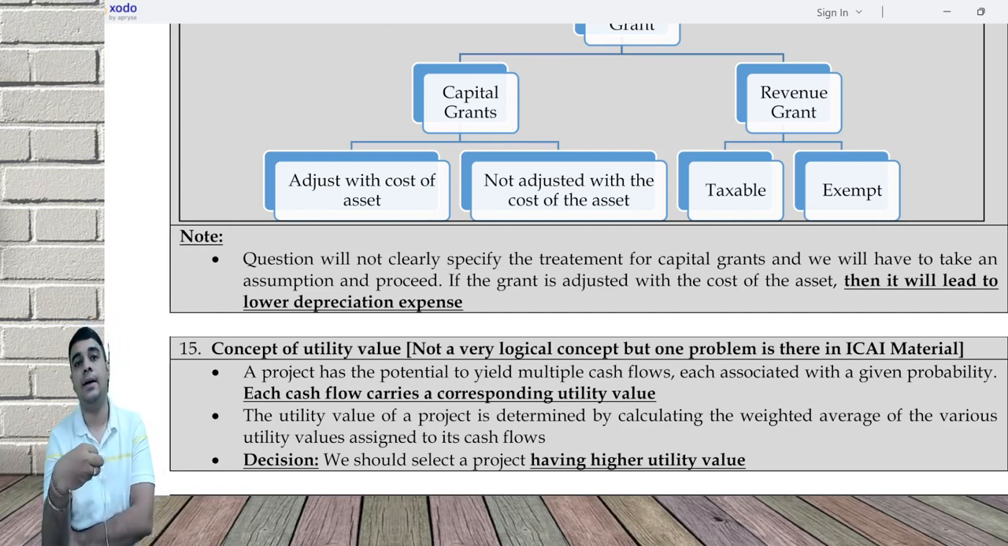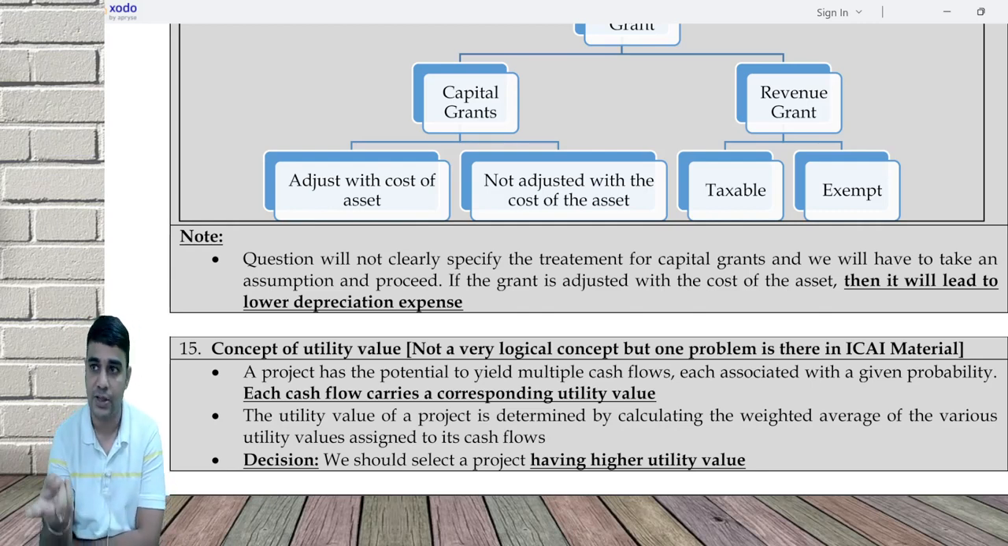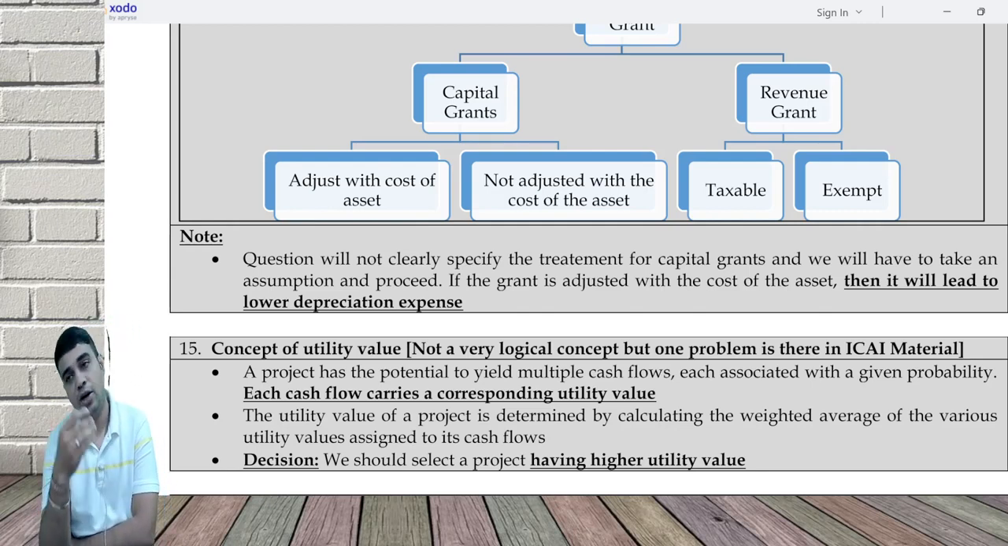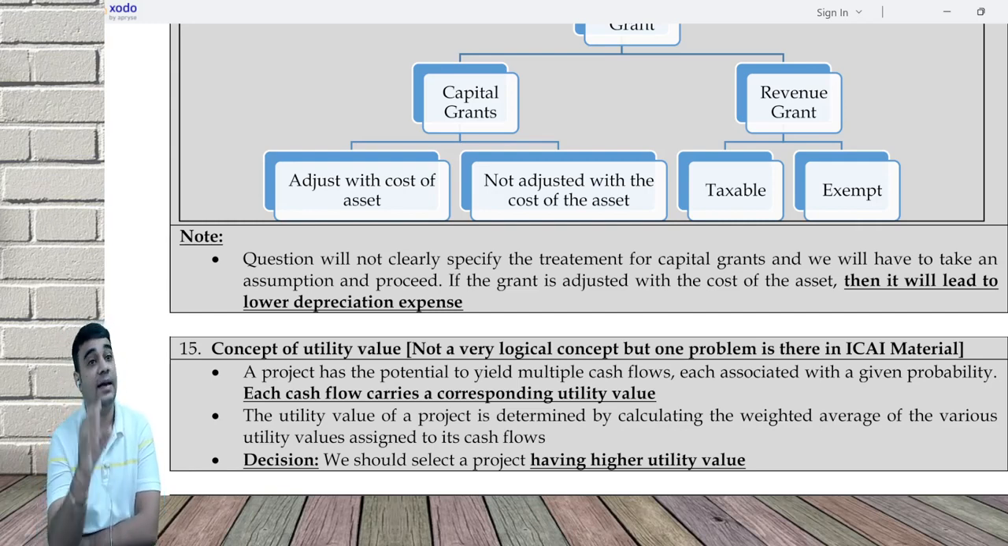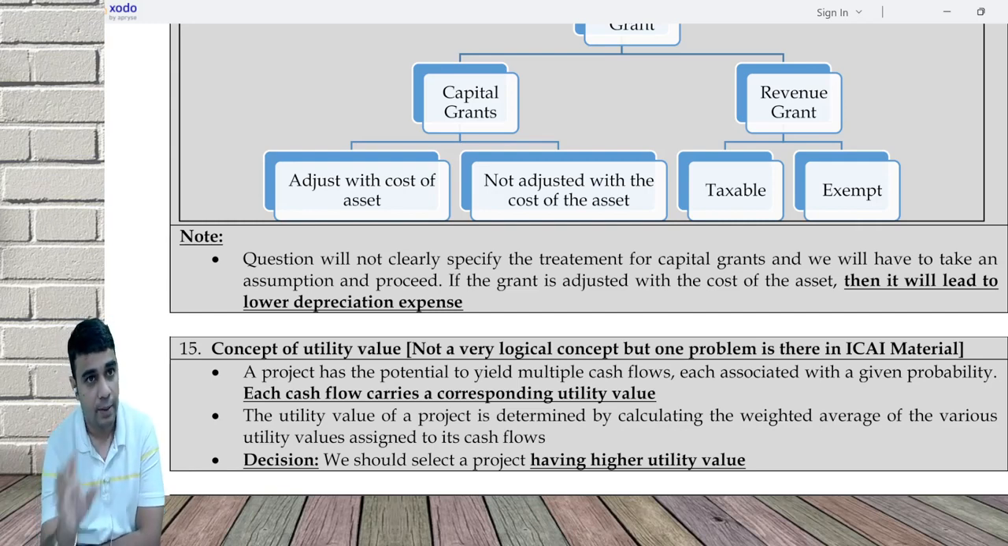Why I need clarity? Because capital budgeting is also there in international capital budgeting, in international financial management, and even in normal capital budgeting, ICAI may end up testing on cash flow calculation. Now let's come to the final part of it.